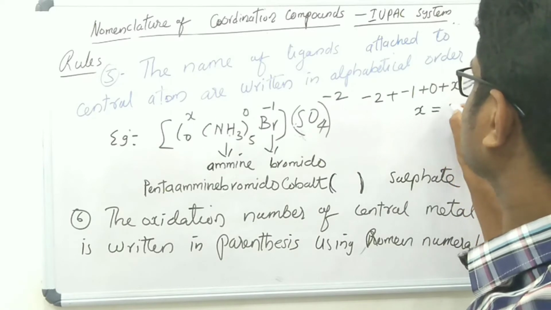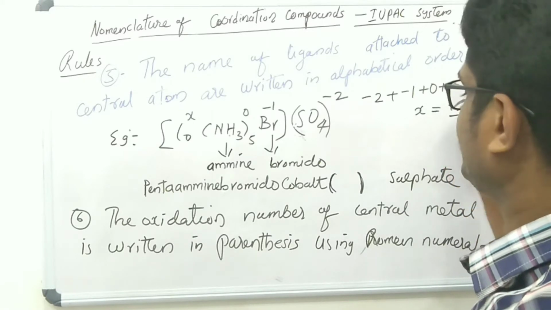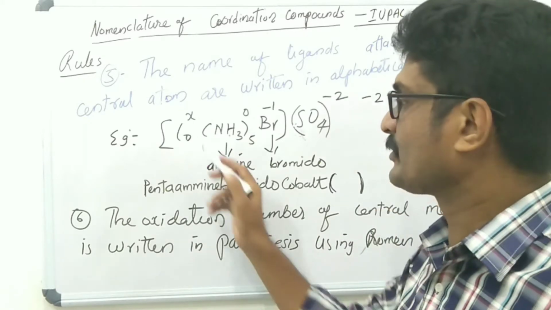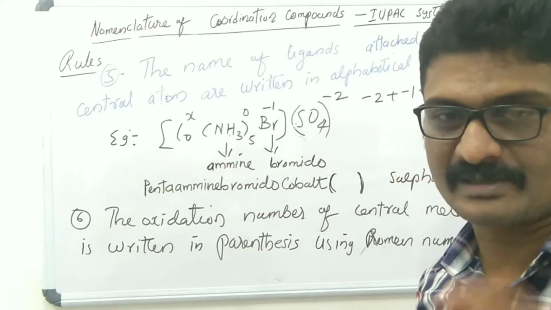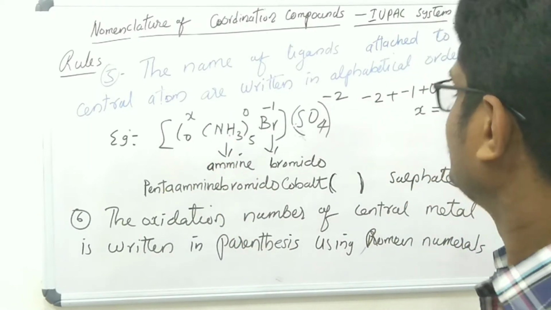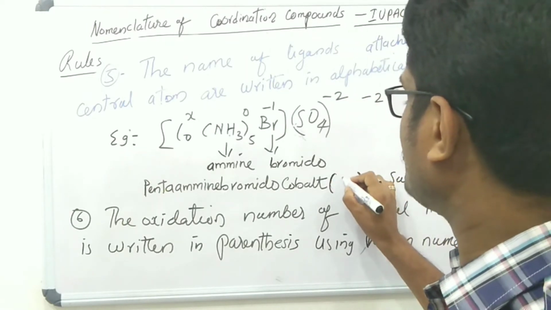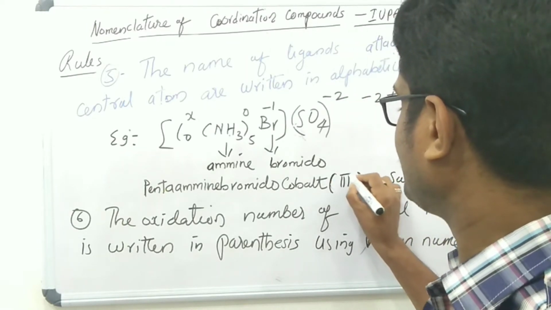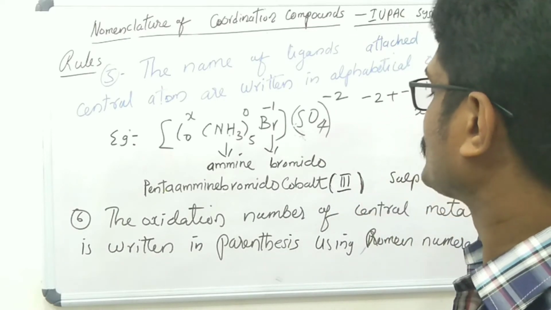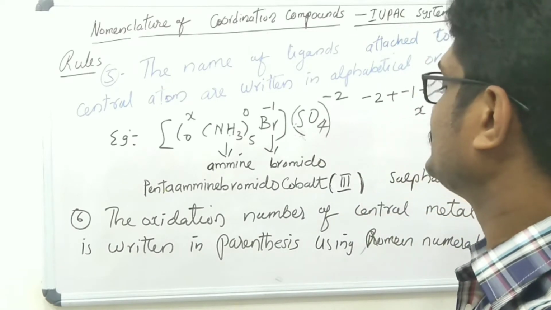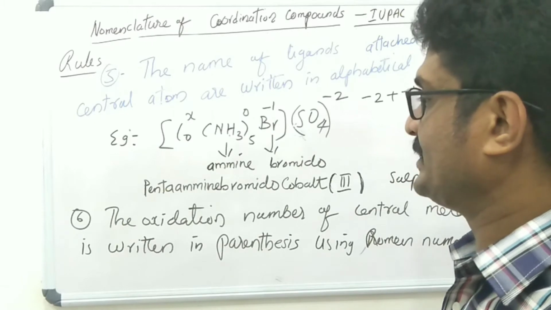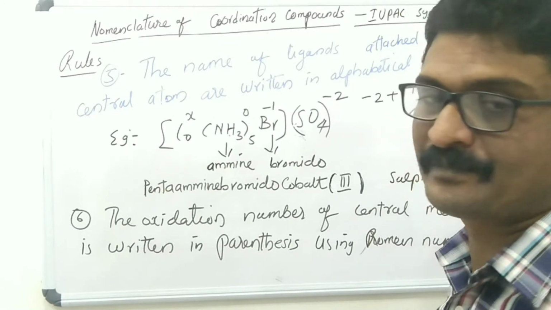Therefore, X equals +3. Here the oxidation number of cobalt is +3, indicated using Roman numerals: pentaamminebromidocobalt(III) sulfate.